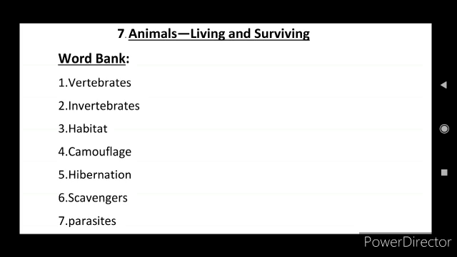Hibernation is also a special adaptation of some animals. Hibernation is deep sleep through the winter that enables an animal to save energy and survive without food. Next, the sixth word, scavengers. Scavengers are animals that eat decaying flesh of dead animals or rotting plants. And next, the seventh word, parasites. Parasites are tiny animals that live on the blood of other animals.